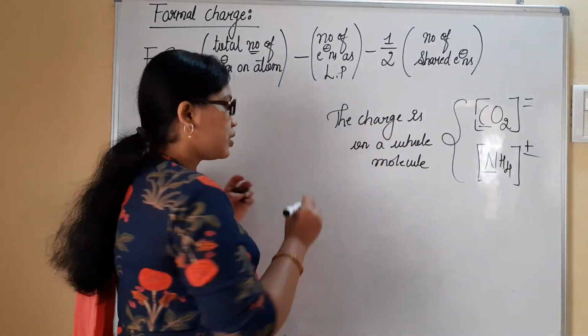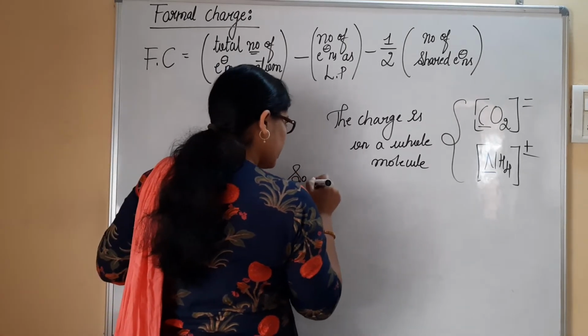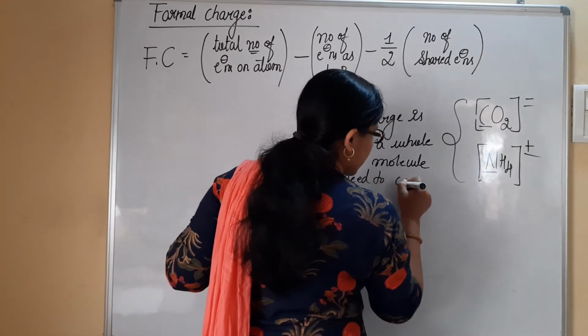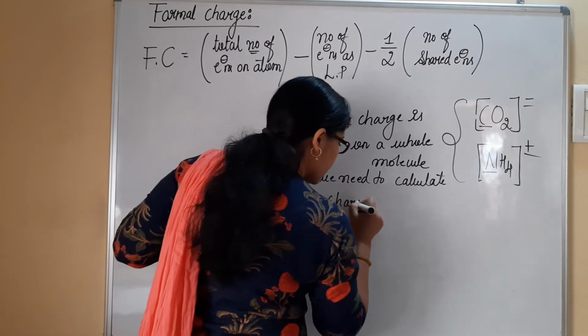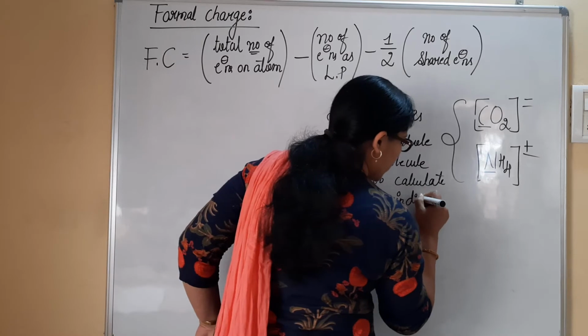We need charge on individual atom. So we need to calculate the charge on individual atom.